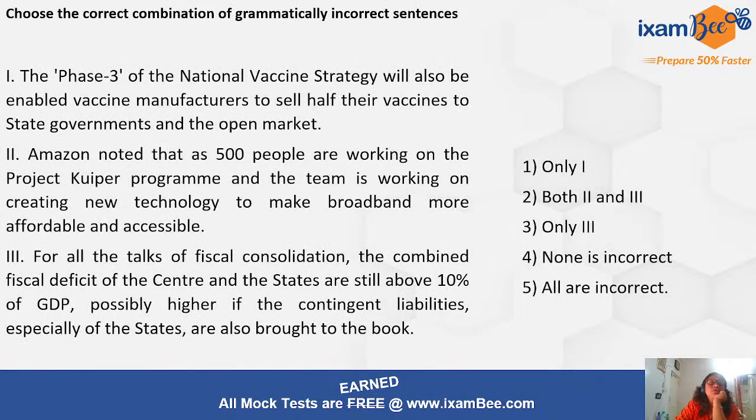Okay, now next, this is the pattern which we have seen in the past 2 years in your RBI grade B exam. In previous year we also saw this pattern where you were given 4 sentences. Please listen very carefully. You were given 4 sentences, different sentences, right? And the 5th one was all are correct or all are incorrect, something like this. And you know, it may vary, right?